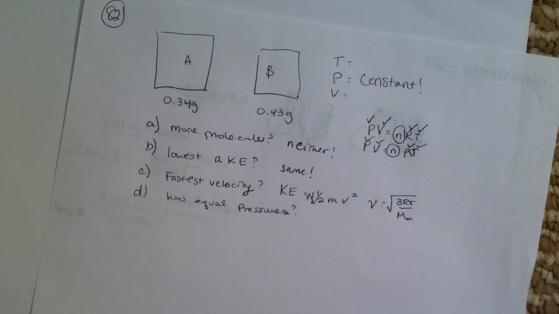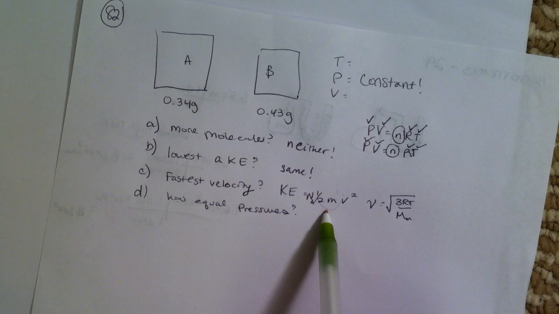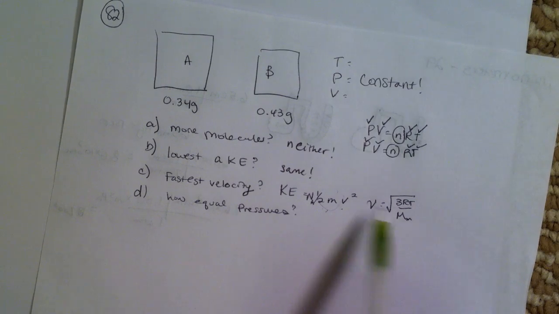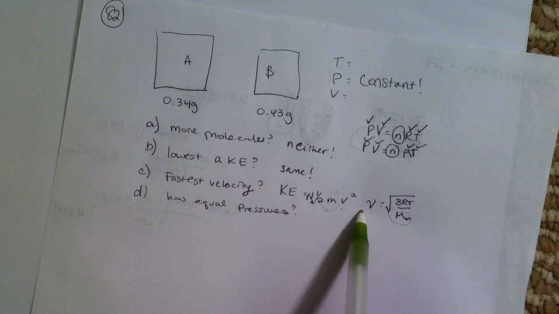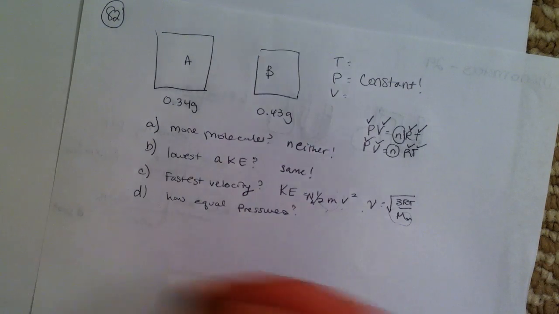So we see that in either equation, if the mass is bigger, then the velocity is going to be smaller. So which one has the fastest velocity? The lighter ones, particles A.